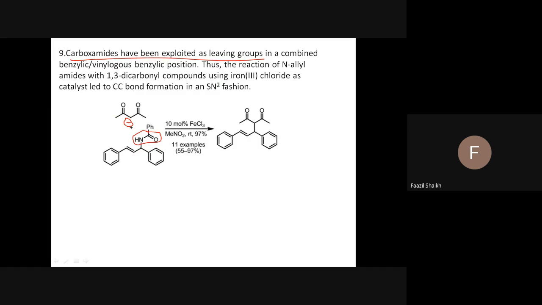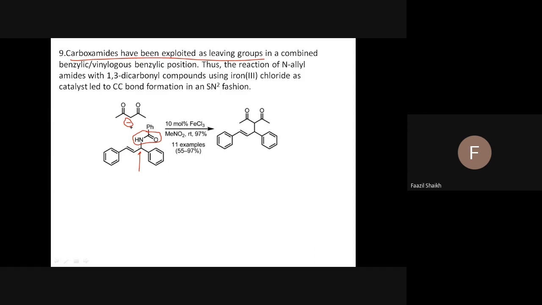If it were OH, it would attack directly, no problem. But here the carboxamide also acts as a very good leaving group. Therefore, when the carboxamide is attached to activated centers, just like here, a benzylic carbon, and it's also vinylic, okay? Why? It's a benzylic carbon and simultaneously vinylic because of the vinyl group. So you should know this.